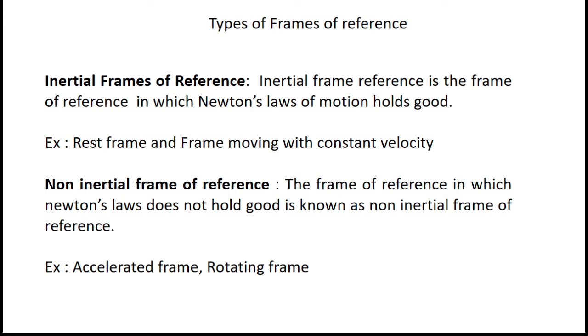The simplest form of the coordinate system is the Cartesian coordinate system, with the help of which we can describe translational motion. But there are other types of coordinates also, such as curvilinear coordinates, polar coordinates, spherical polar coordinates, with the help of which we can describe motion in a curved path or rotational motions.